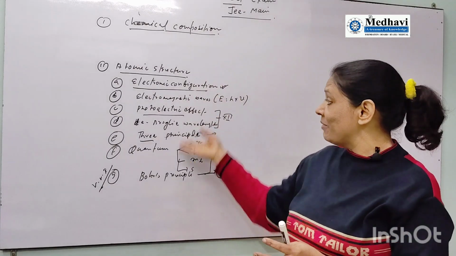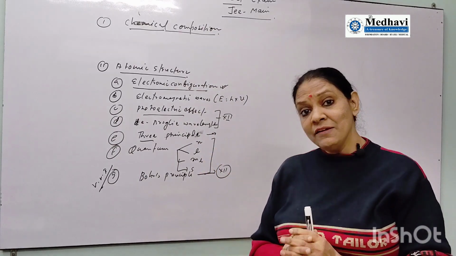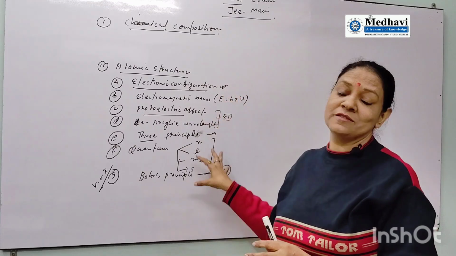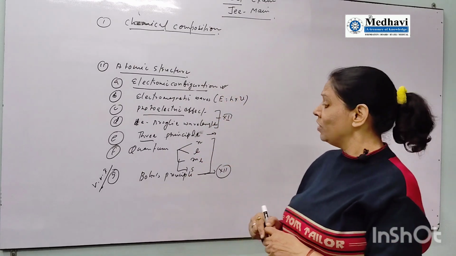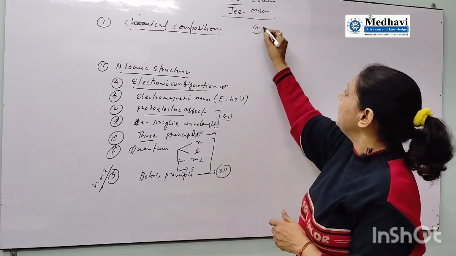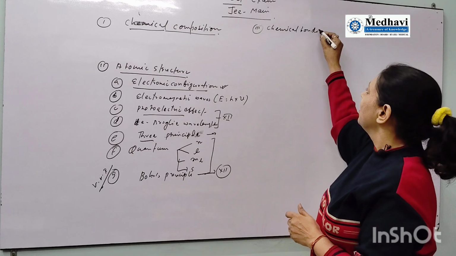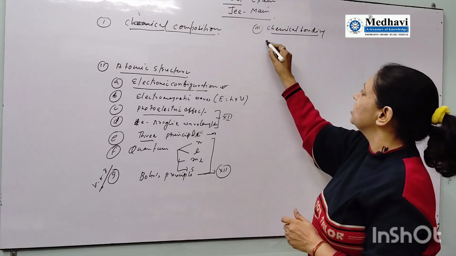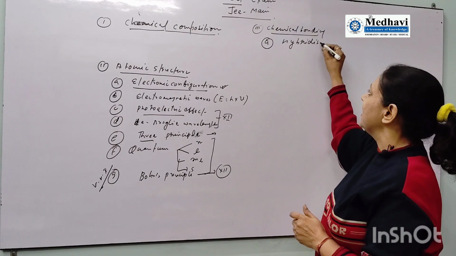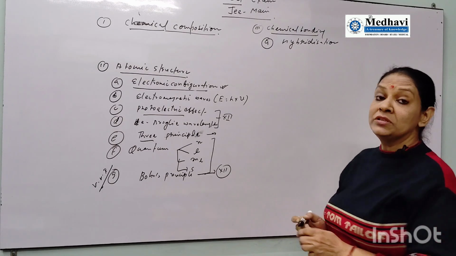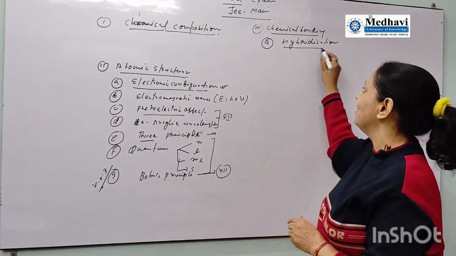For example, the information I am giving you, please go and check it. Every year you will get questions from this part. Whether I am correct or not, you can check it. So the third part is chemical bonding. In chemical bonding, the most important part is that questions will be asked from hybridization. That's why I have already given 2-3 videos on hybridization, because this is the backbone of chemical bonding.